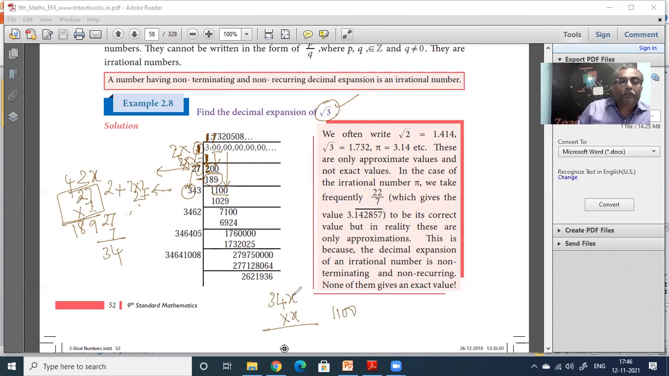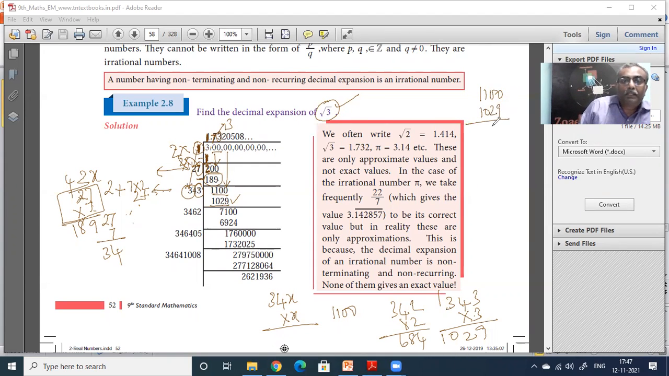So 342 into 2 is very small, only 684 is coming. Okay, you can do more. So you try 343 into 3. 3 3s are 9, 4 3s are 12, 3 3s are 9, 10, 1029. Okay, so you get 1029 correctly. That means you have multiplied by 3. You put that 3 there, and 343 is coming here. 1029 is here. Then you minus 1029 from 1100. You get 71. Okay, so you put that 71 here.